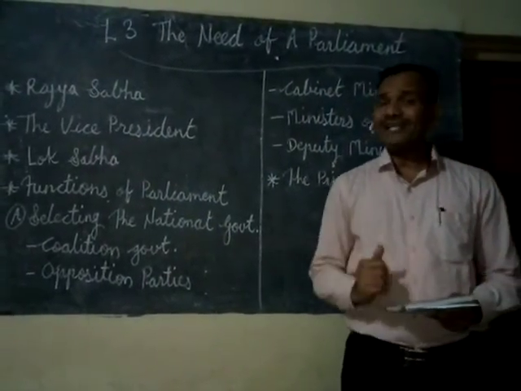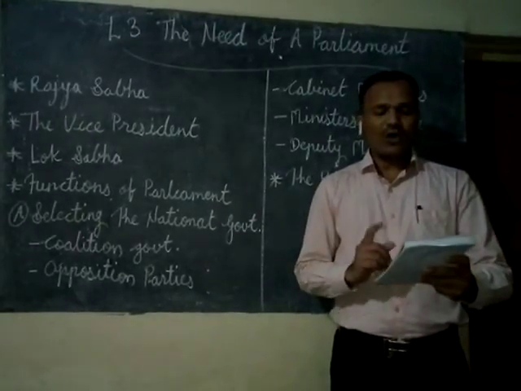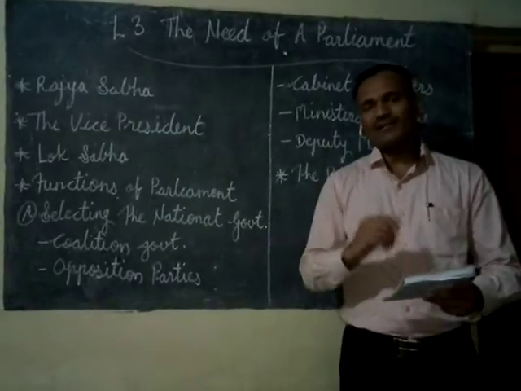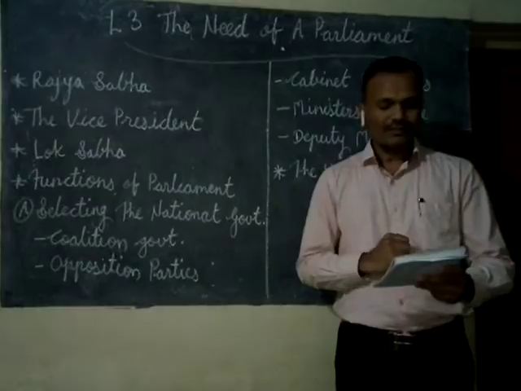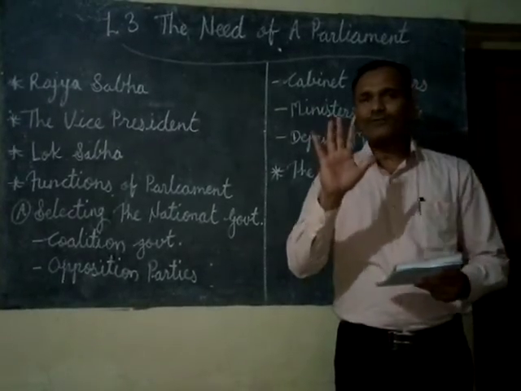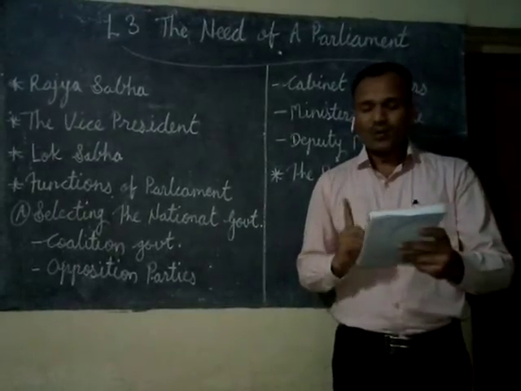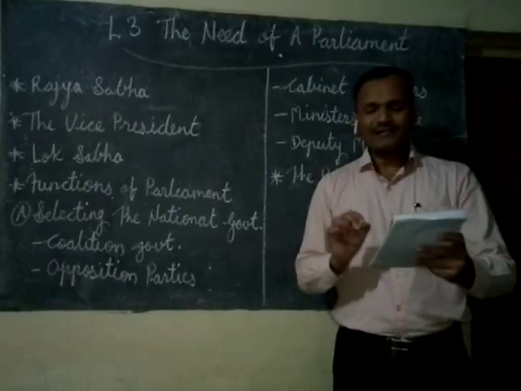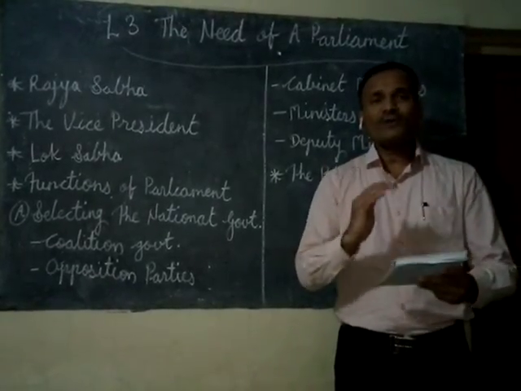The vice president is elected by the members of both the houses of parliament, means the Lok Sabha and the Rajya Sabha. He holds the office for a period of 5 years. He presides over the Rajya Sabha as ex officio chairman, means he is the chairman of Rajya Sabha.